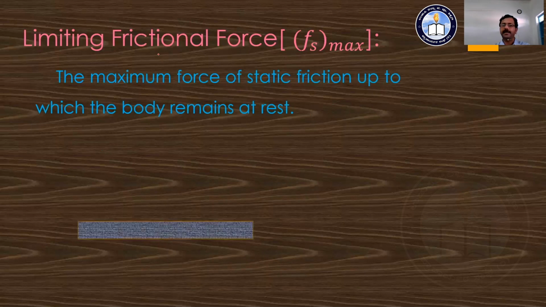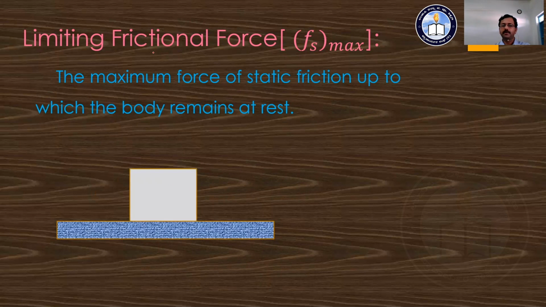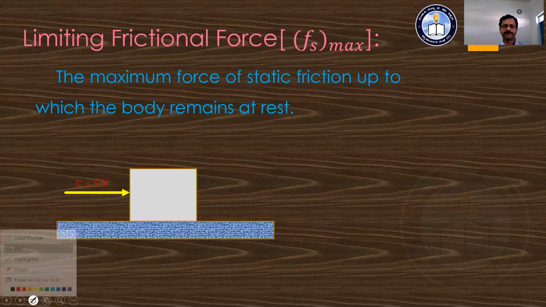And we can explain here with the help of a diagram. There is a surface, a floor, over which I am going to place an object, and now we are going to push that object with certain force. There is some external force going to act. Let us say there is an external force of 5 Newton. A force of 5 Newton is going to act on this body.